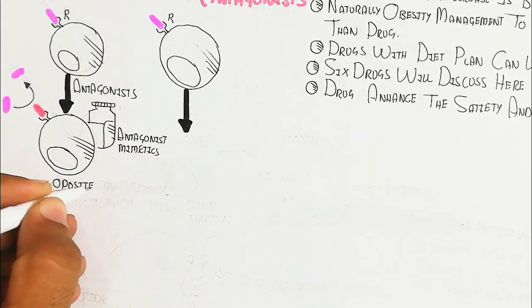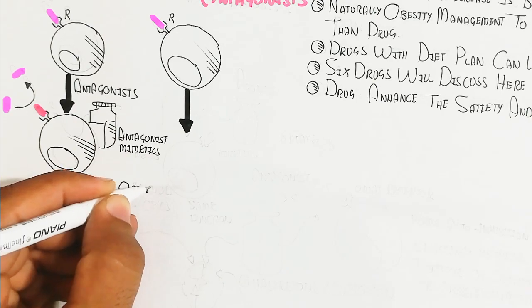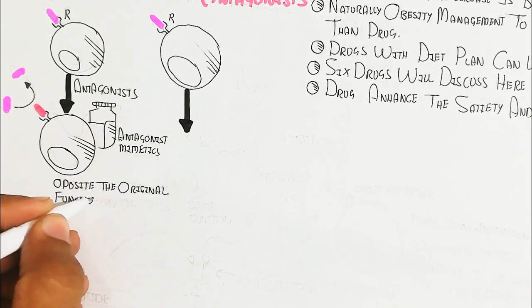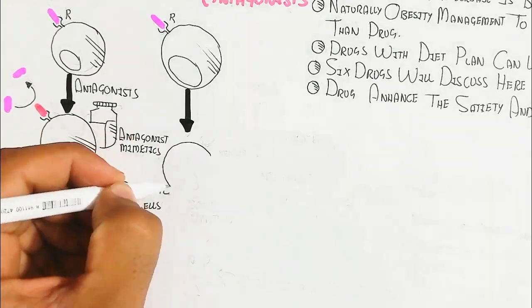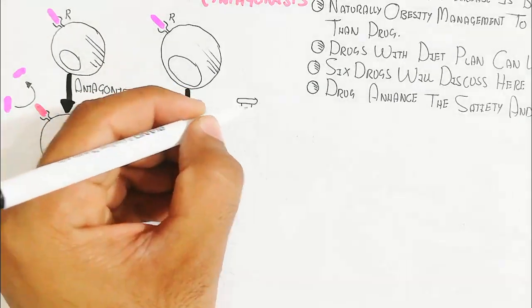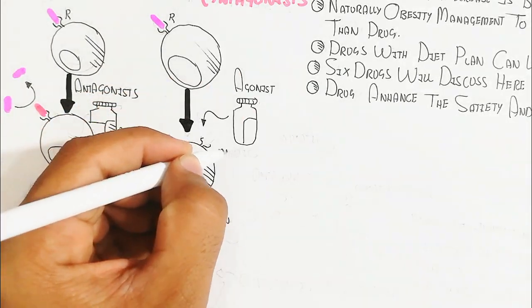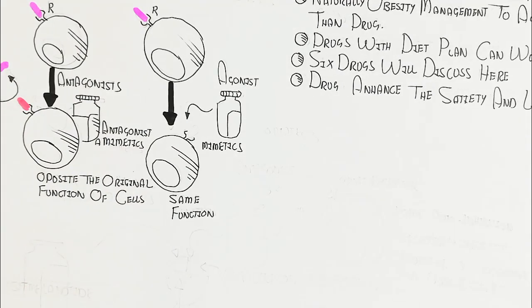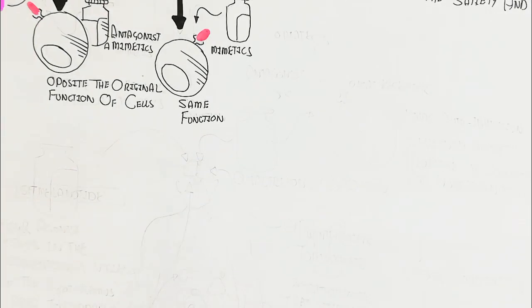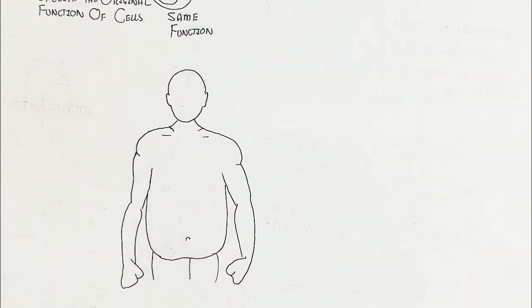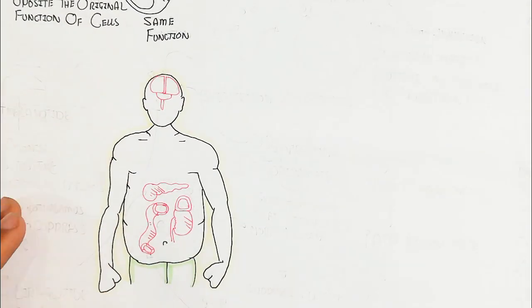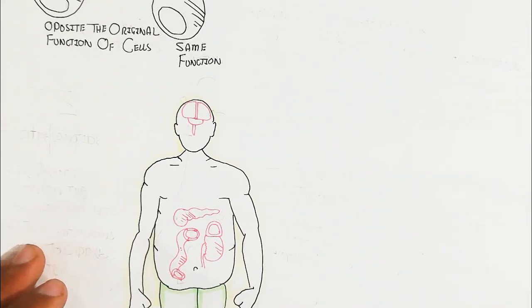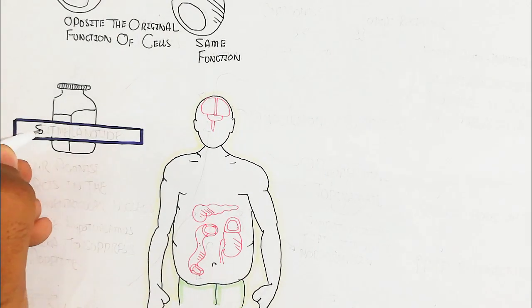Mimetics will not hide the original function but produce the same function. An antagonist will hide the original function and change the physiology of the cell. The agonist is the mimetic that targets the same receptor and leads to the same function. I hope the antagonist and agonist make sense.